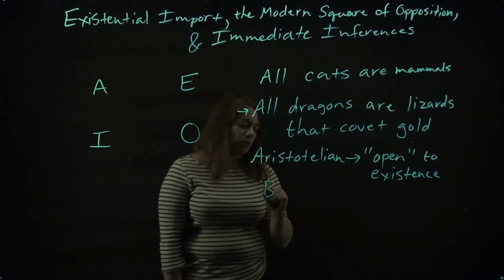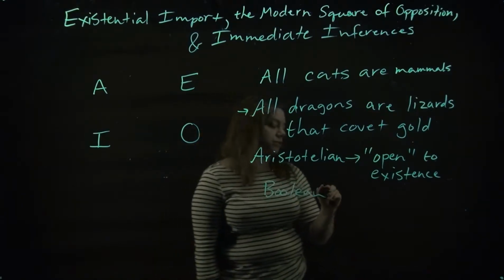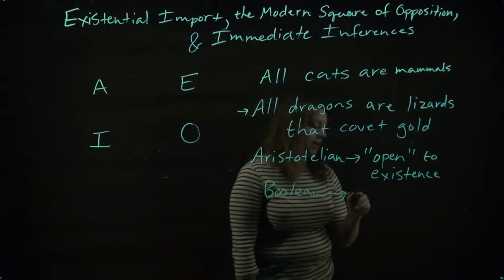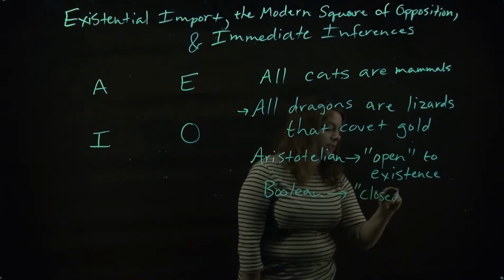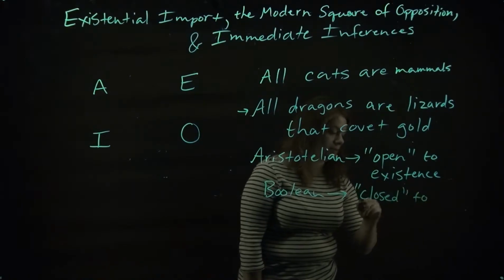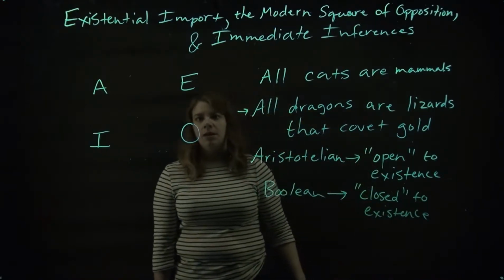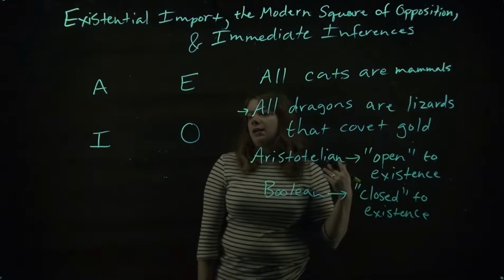The interpretation we're going to take in this class, and what is often taken, is the Boolean interpretation of universal propositions. And we say that the Boolean interpretation is closed to existence. So when we make these claims, we're not saying anything about things in the world, all right? That's the general idea here. It's just a way of interpreting these claims.